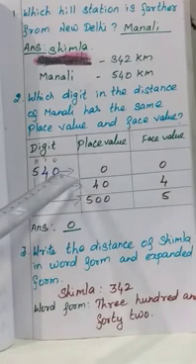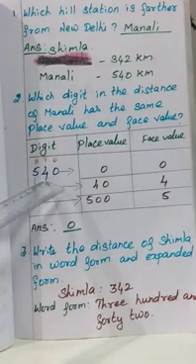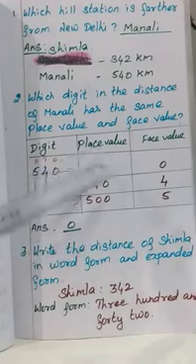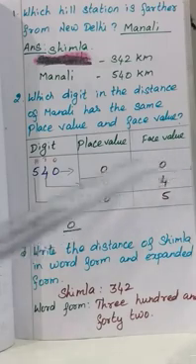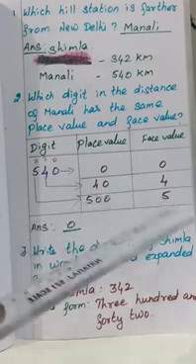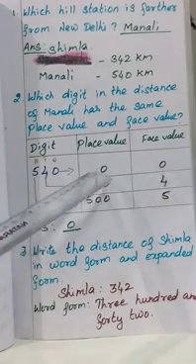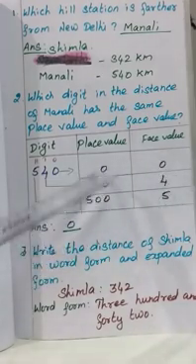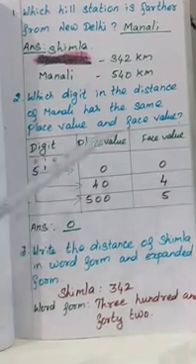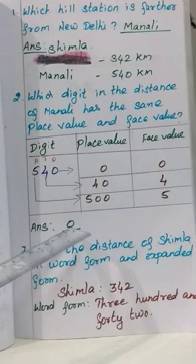Okay. So the face value of 0 is 0. Face value of 4 is 4. Face value of 5 is 5. So now you have to compare the place value and face value. So 0, 0, 40, 4, 505. Which number has the same value? So yes, place value and face value are the same in 0 only. Which digit has the same place value and face value? So 0 has the same place value and face value.